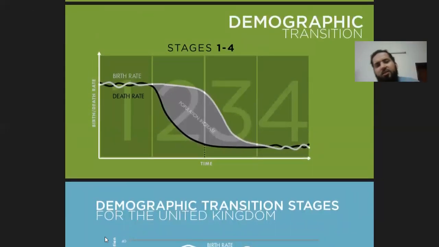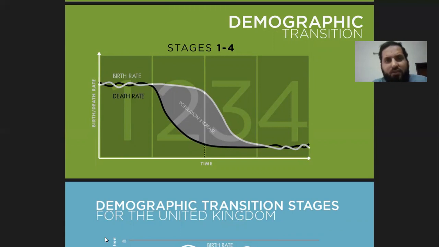Then there is another stage 5 in some books, or on the net you will find that. Due to, again, research in the medical field, chronic diseases are also going to decrease. Research is being done on a cure for cancer, and cancer will be cured. There is work going on for other chronic diseases like heart attack and diabetes, and these diseases will also be cured in the near future. Then the death rate will further decrease.